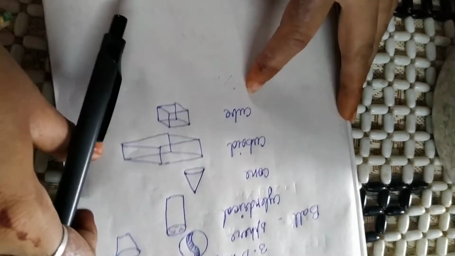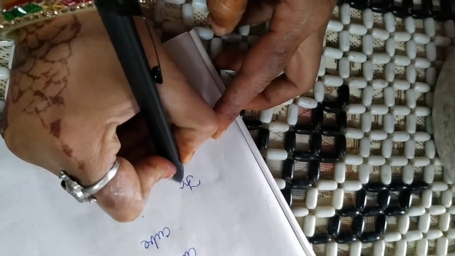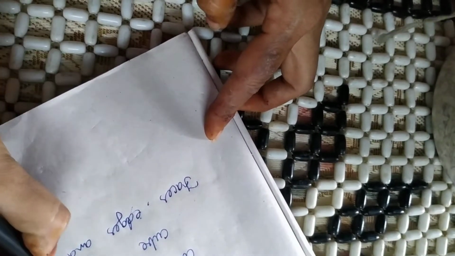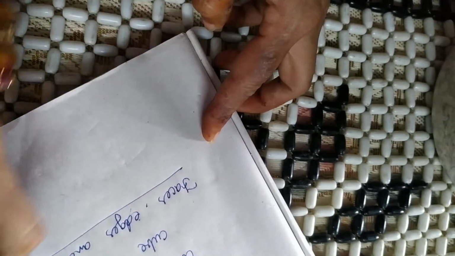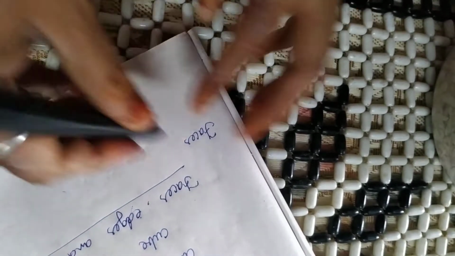Okay, now we will see faces, edges and corners. First we will see face. What is face?